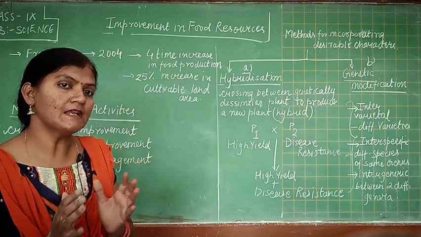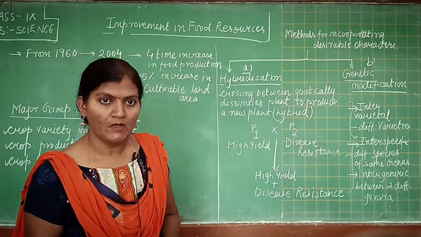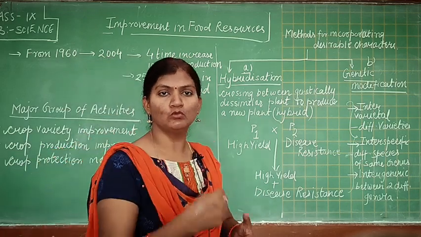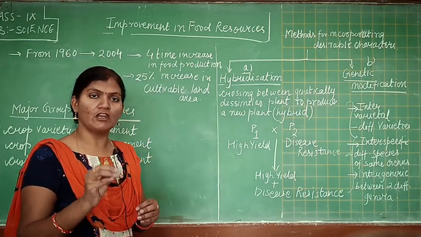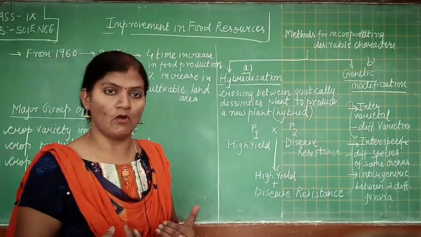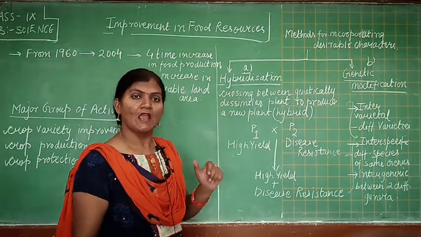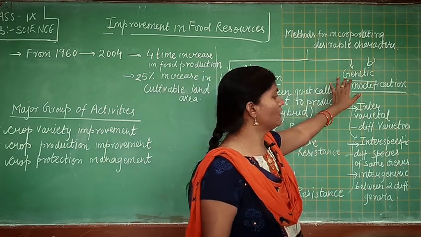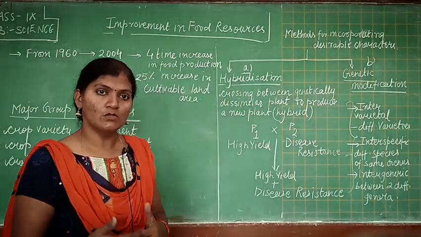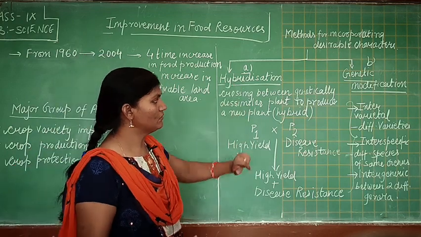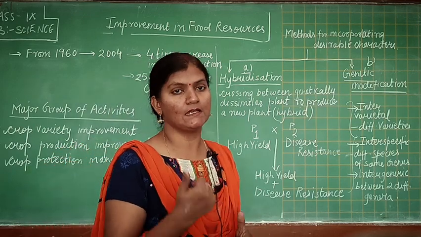To select that type of seed, we undergo certain scientific methods, and we have basically two scientific methods for incorporating desirable characters that we want in the seed. The first one is known as hybridization and the second one is known as genetic modification. In today's class we will learn about hybridization, and genetic modification we will learn in the next class.